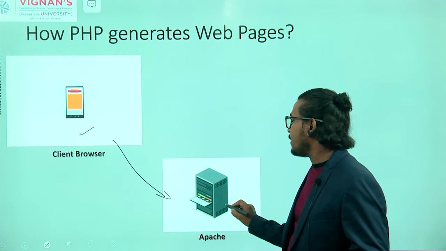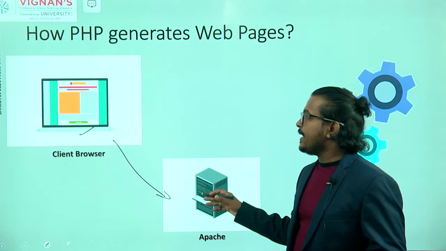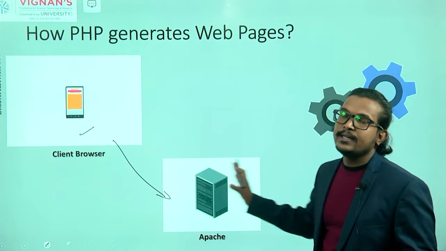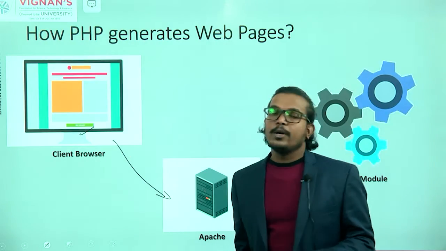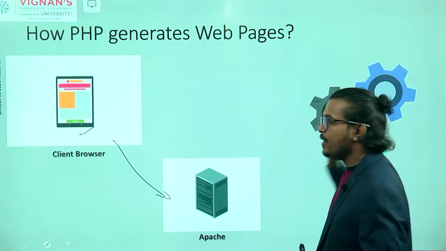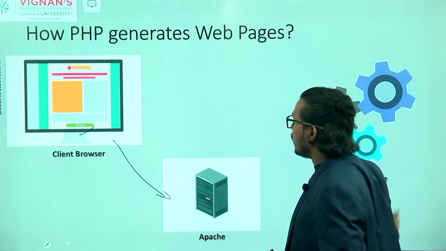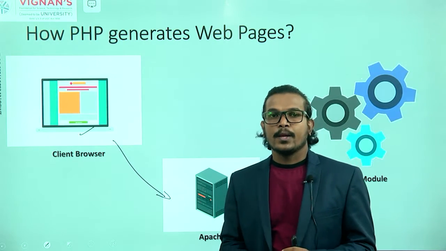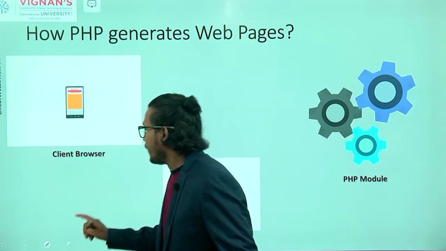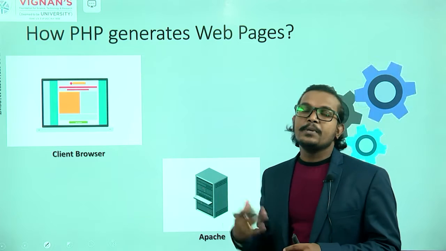What is our server? Our server is Apache, right? For generating the web pages, we have three components, or three places. The first one is a web browser. After that we have Apache, then the controller, and then the PHP module. You can map this architecture with your MVC model. You can map all these things with your MVC model. That means, here, how your PHP generates the output.